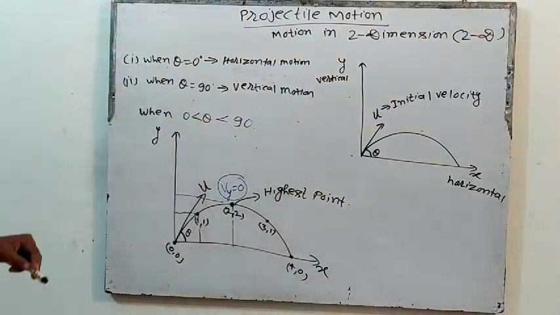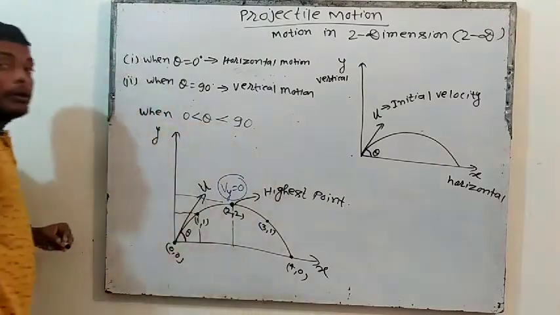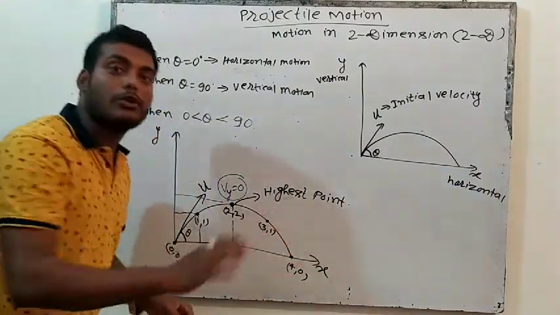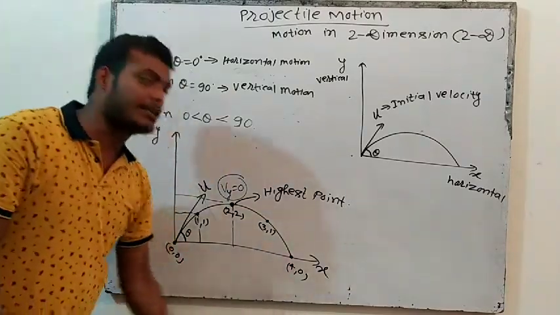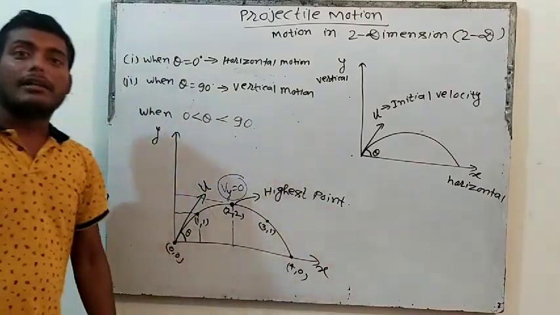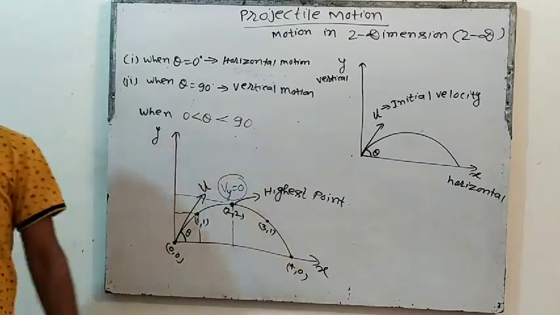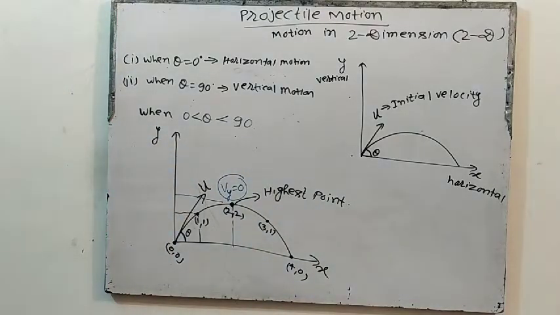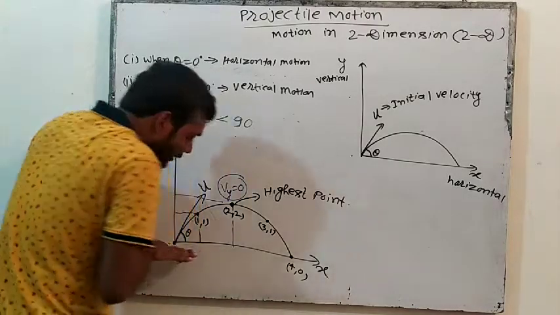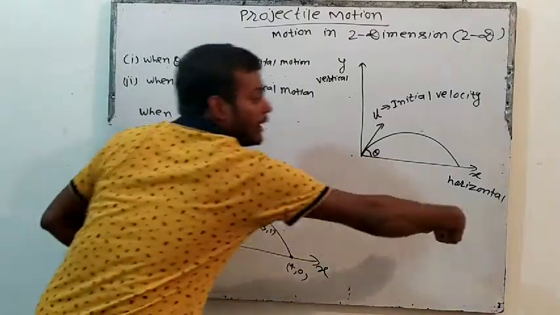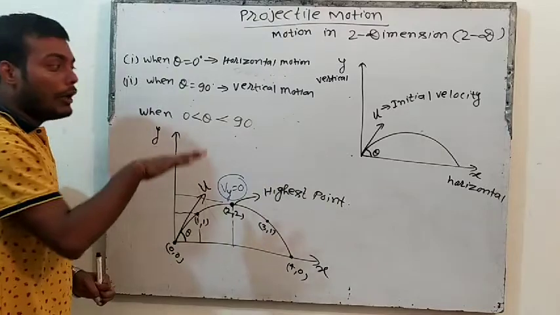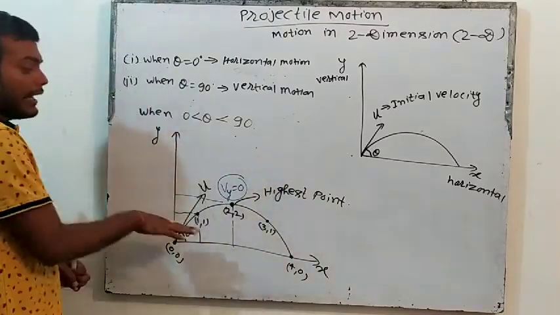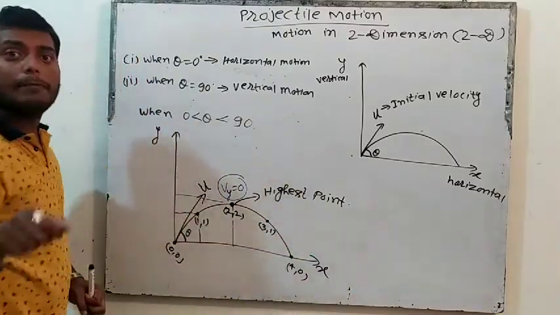Think about this. When the object is going in x also, because this is projectile, it will go in x and at the same time in y also. So when it is going in x, is there any force acting in x? No. Because in x direction there is no gravitational force. Earth will pull in the vertical direction, right? So Earth will apply force in the vertical direction. So in the horizontal direction, is there any force acting?